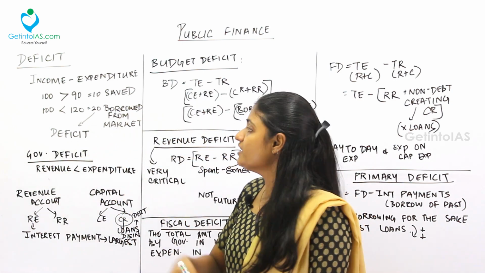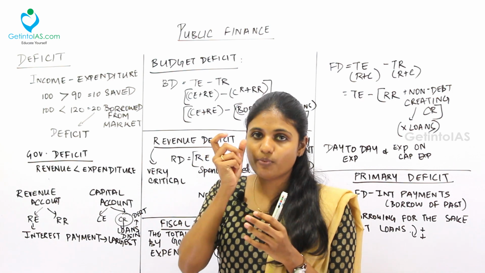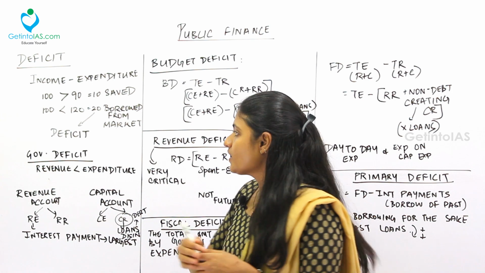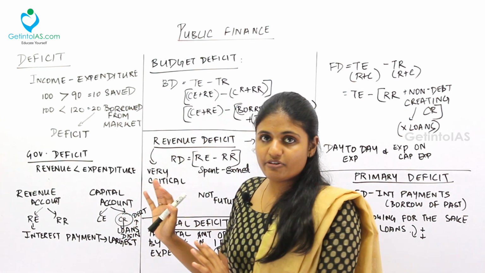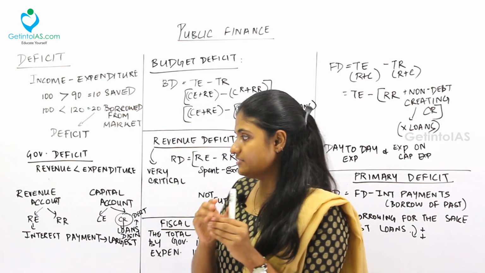So I think you got the point. When I spend something more than my income, I tend to borrow. So that borrowing term is called the deficit. There is 20 rupees deficit for me. Fine. Okay. There are various types of deficit. Let's decode them. So there is a government deficit. First thing, what is a government deficit?